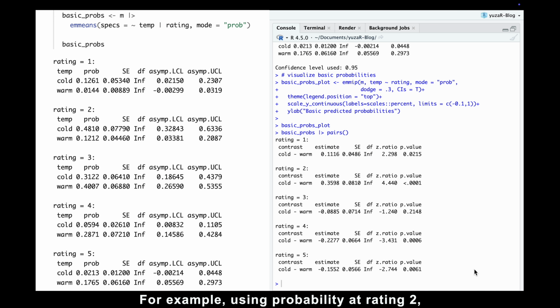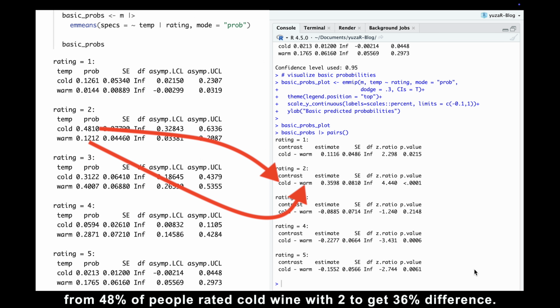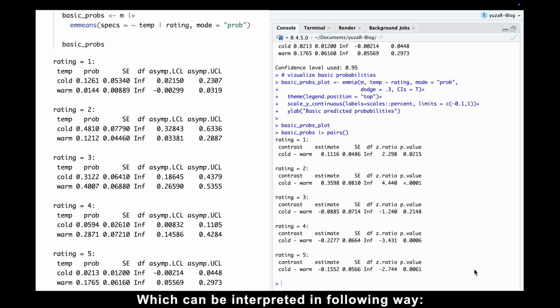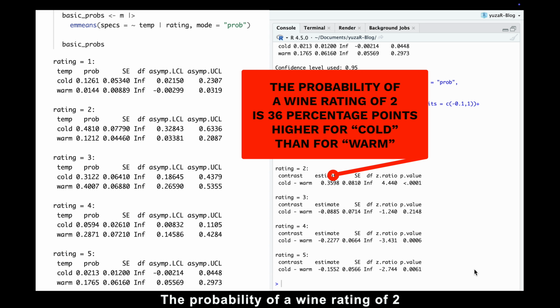For example, using probability at rating 2, we can subtract 12% of people rated warm wine with 2 from 48% of people rated cold wine with 2 to get 36% difference, which can be interpreted in the following way. The probability of a wine rating of 2 is 36 percentage points higher for cold than for warm, and that's statistically significant.